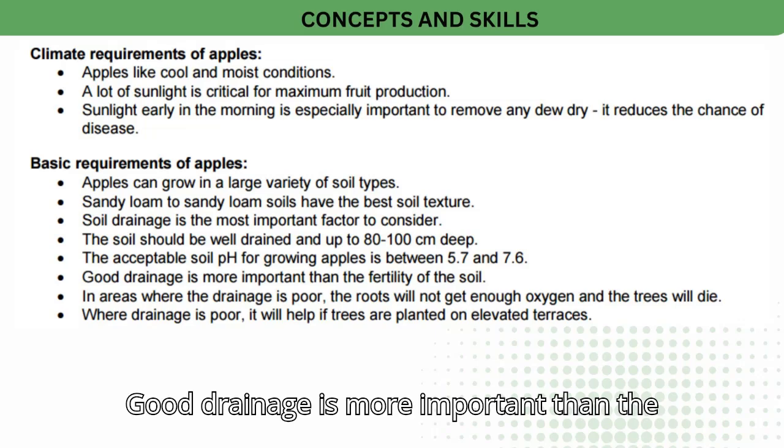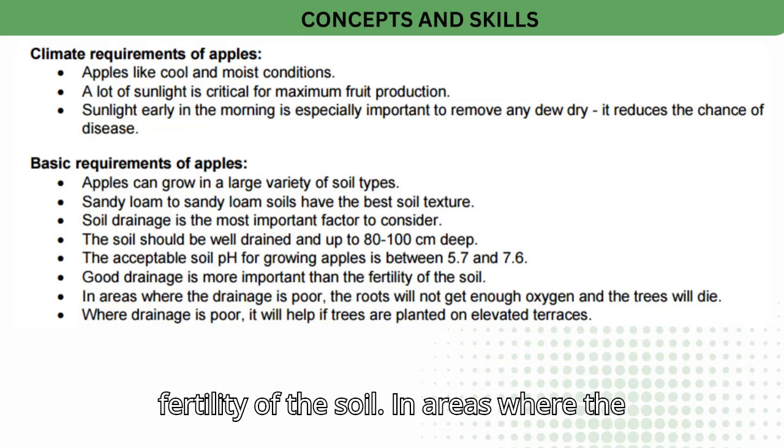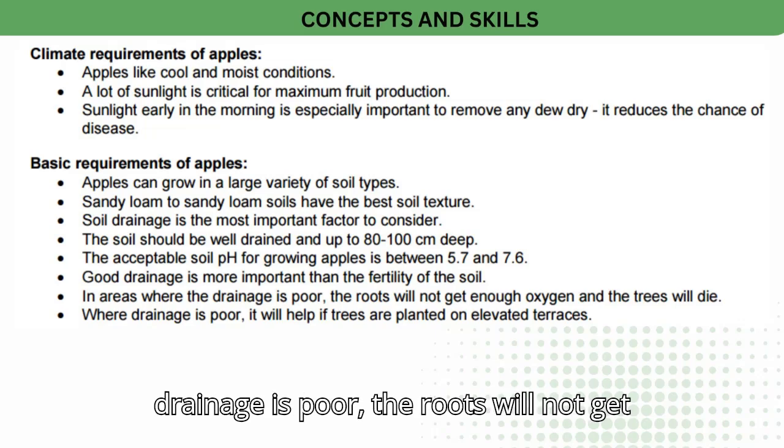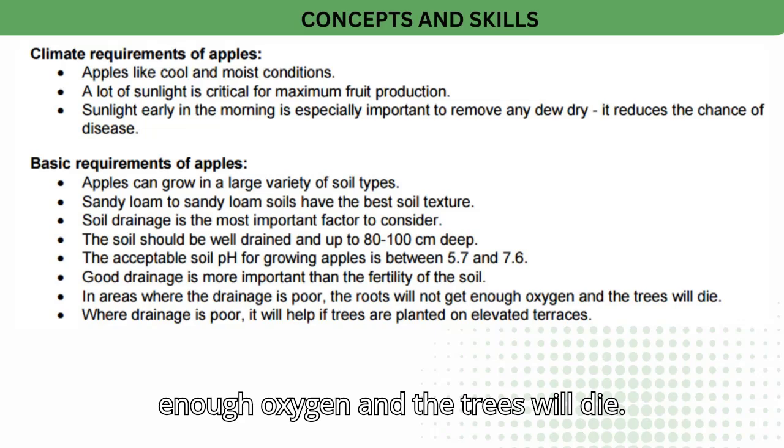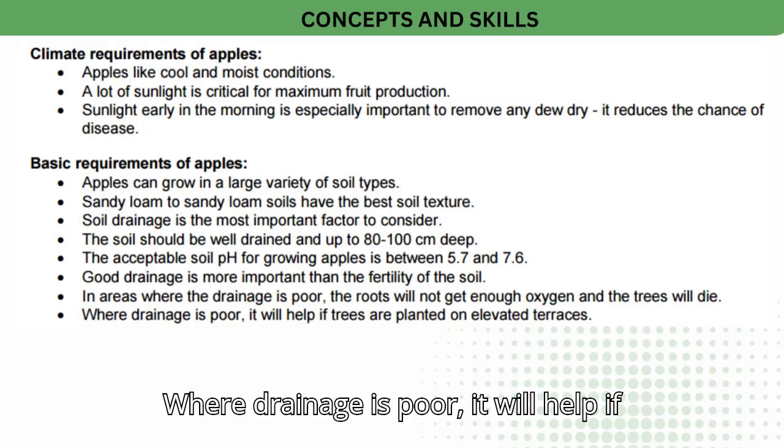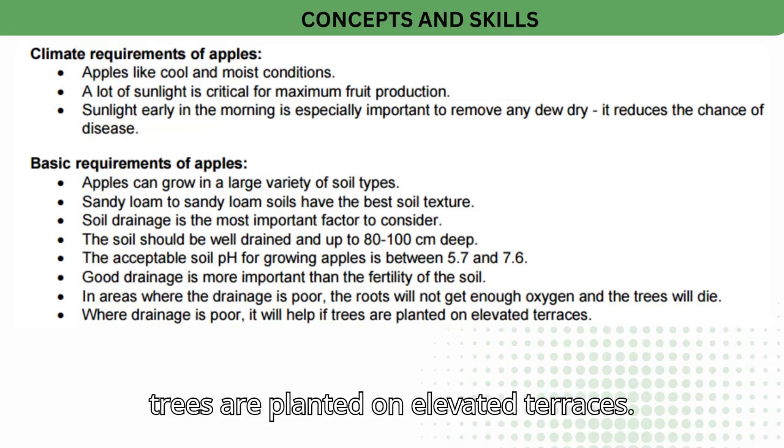Good drainage is more important than the fertility of the soil. In areas where the drainage is poor, the roots will not get enough oxygen and the trees will die. Where drainage is poor, it will help if trees are planted on elevated terraces.